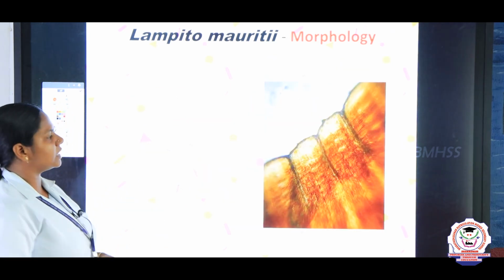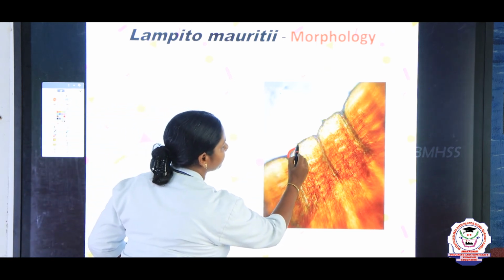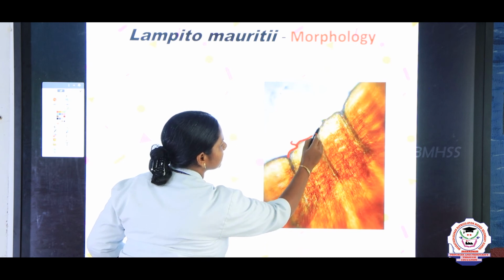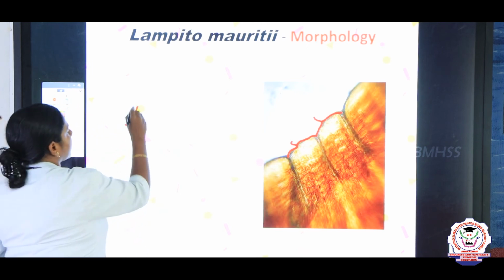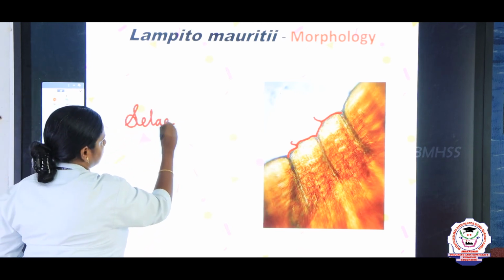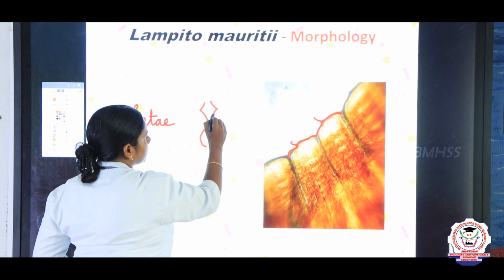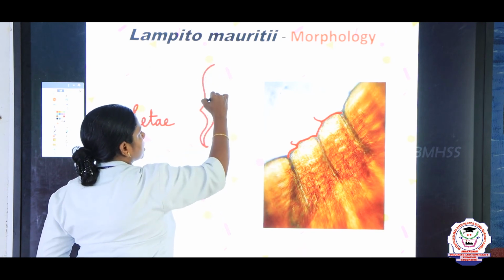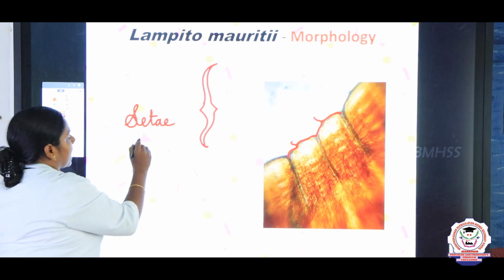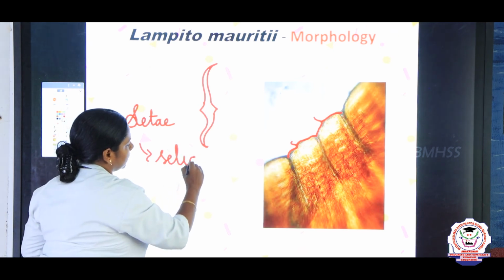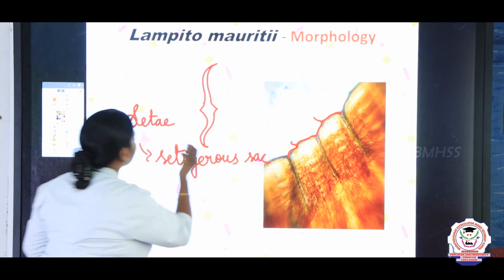Children, now we are going to see about the setae, right? What is setae, children? From each segment there arises small hair-like structures. These structures we call setae. Setae are S-shaped. For example, the setae will be like this. The structure of setae will be like this, and it arises from the setigerous sac.